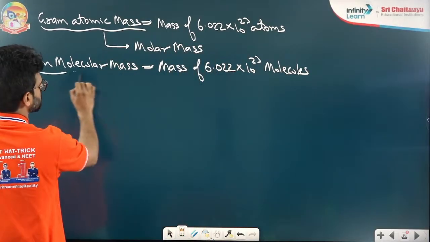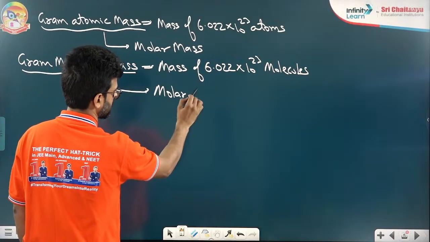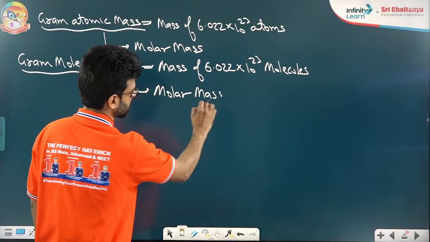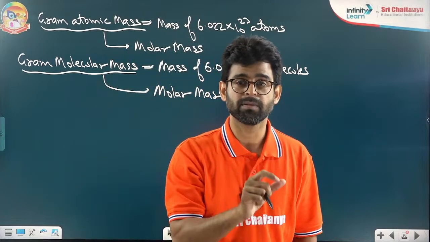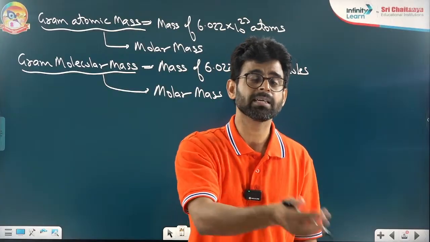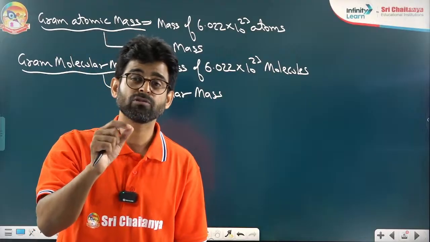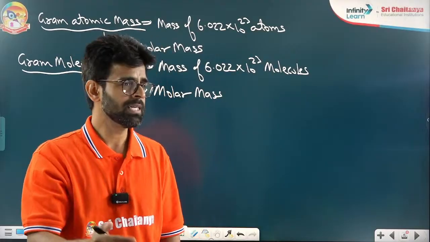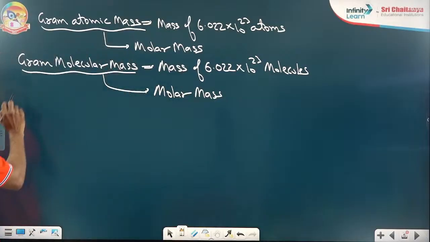So this also you can call molar mass. So whenever they use the word molar mass, it is the mass of 1 mole of atoms in the case of atoms, and in the other case, molar mass means the mass of 1 mole of molecules if I am discussing molecules.